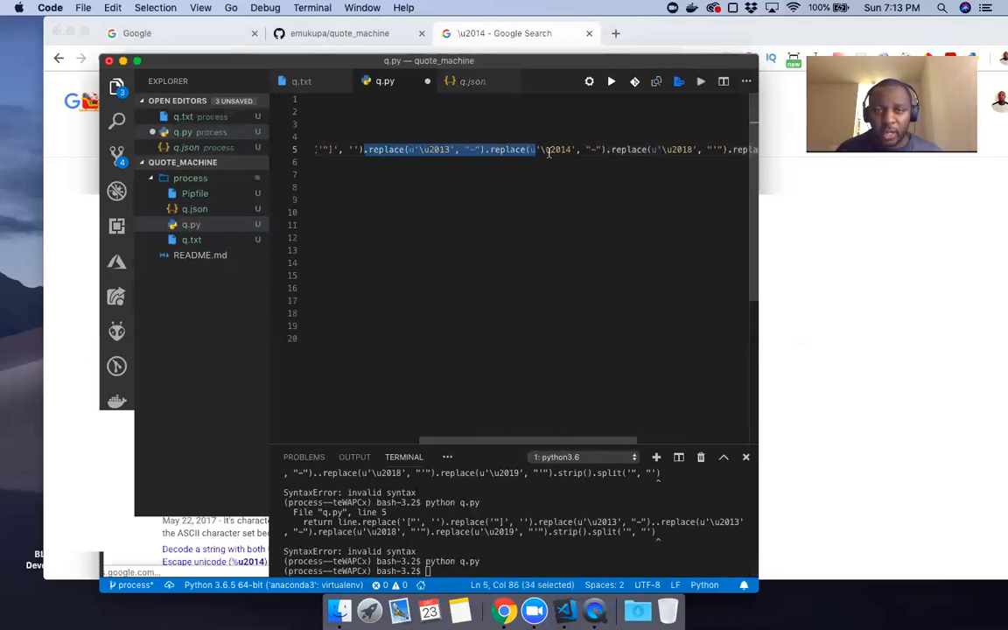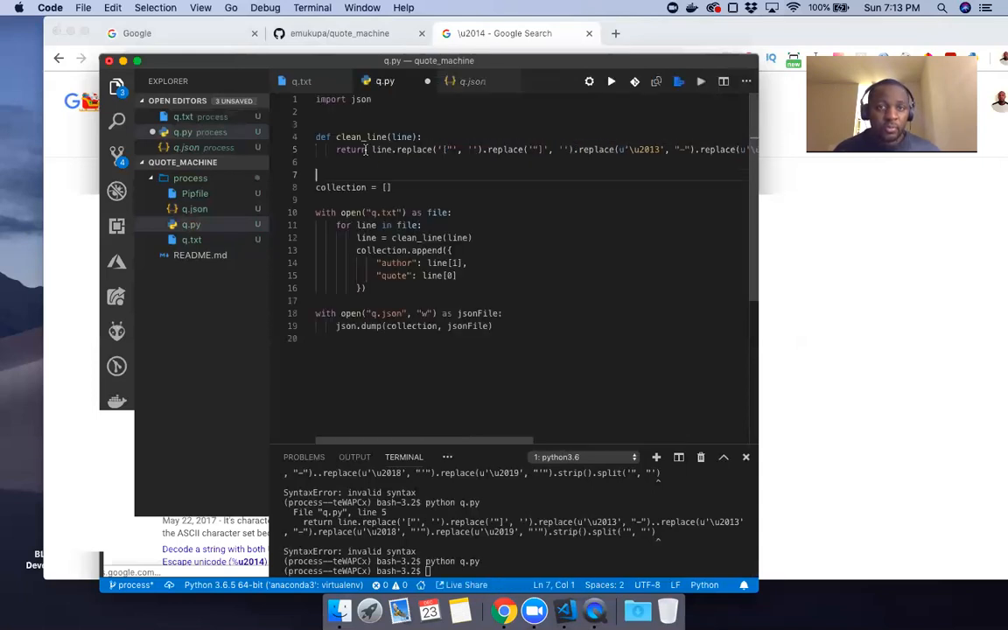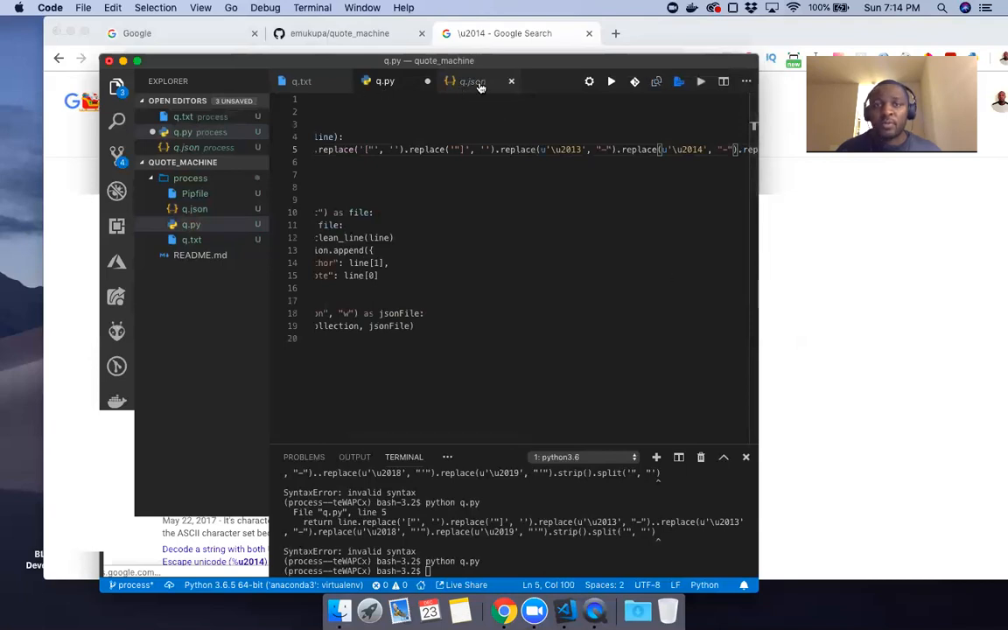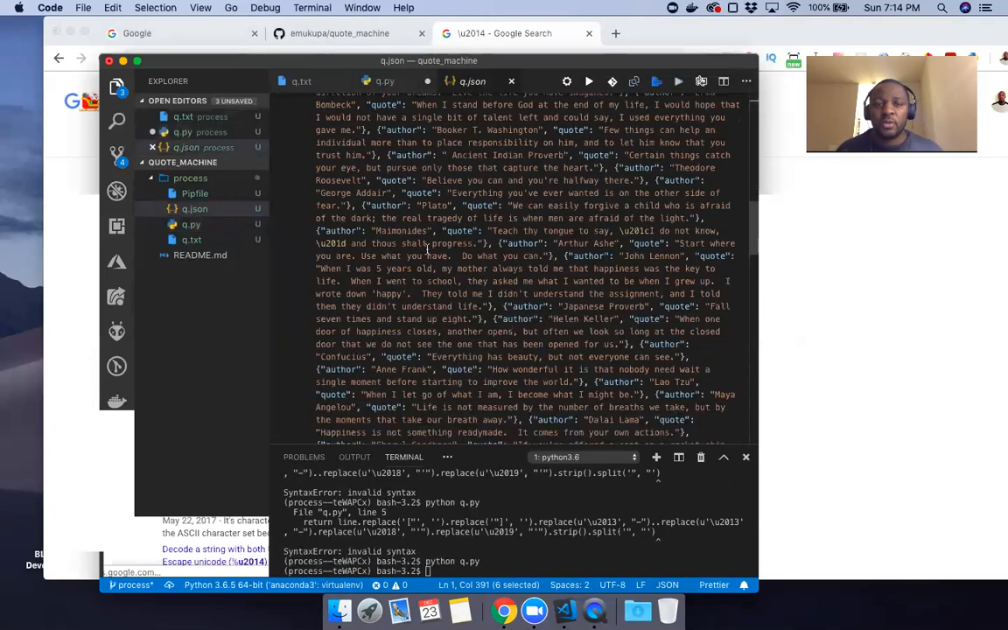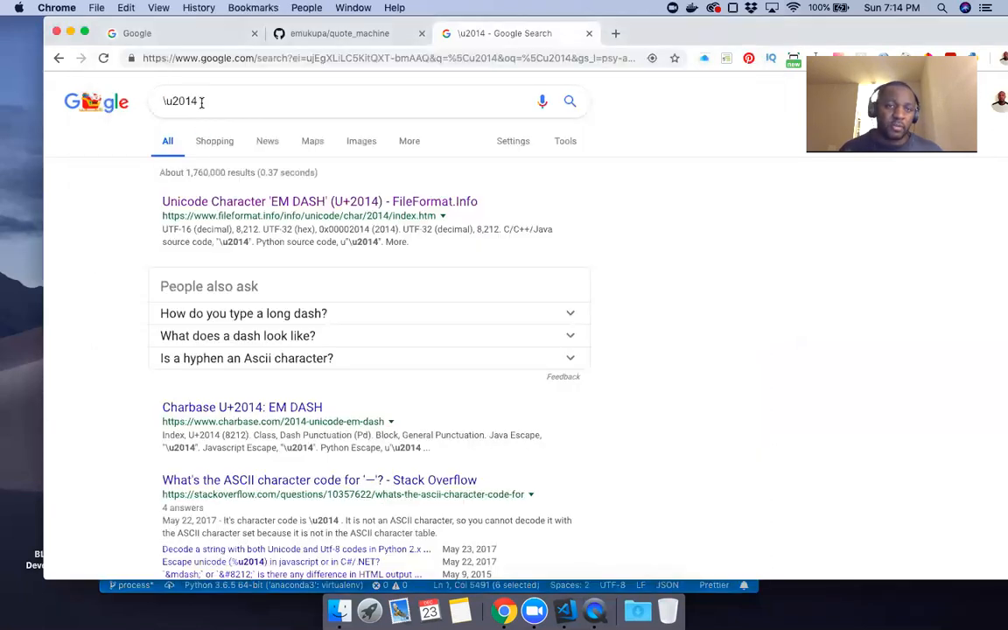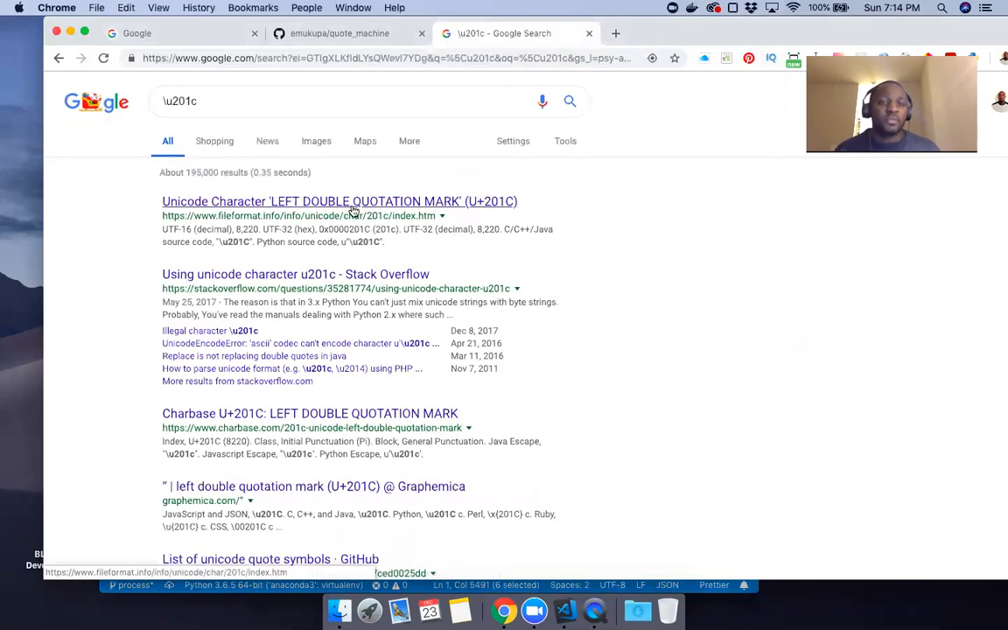There'll be one more thing I need to do, which is, if you look in the JSON file, there's the D and the C. So what does that mean? The D and the C probably means double quotation mark, but let's confirm it. Yeah, so the C and the D means double quotation marks.